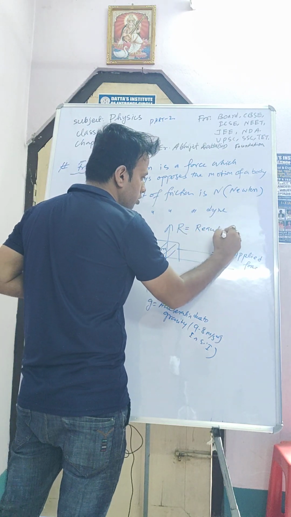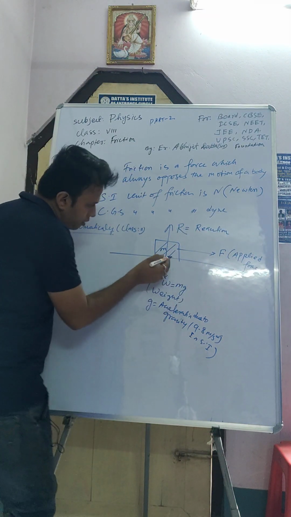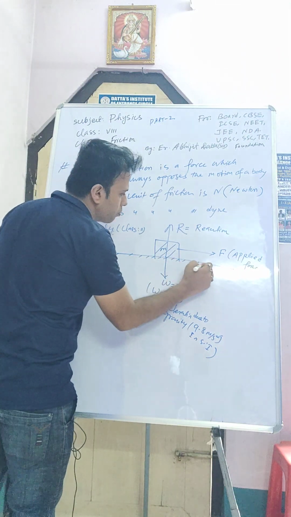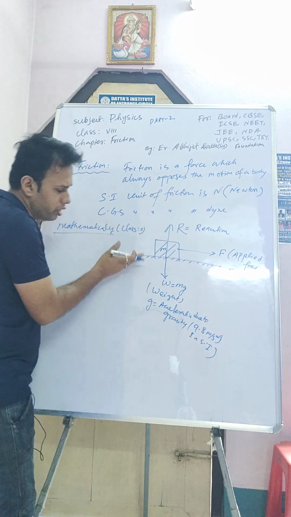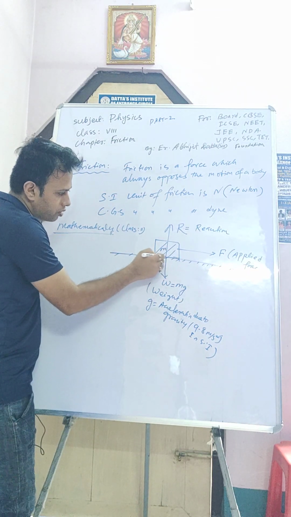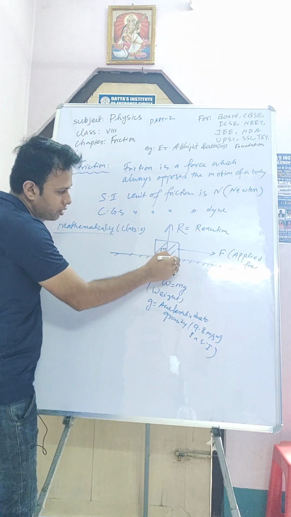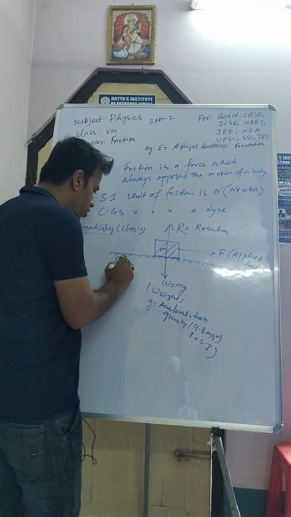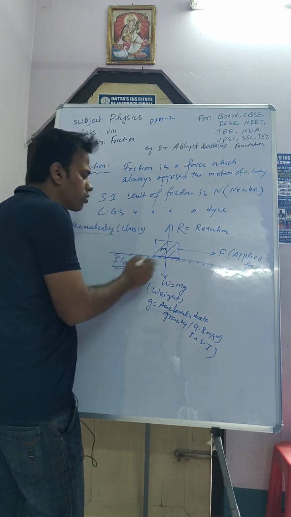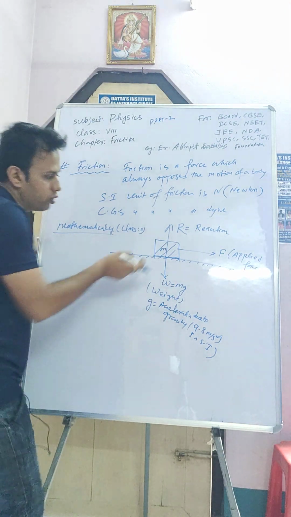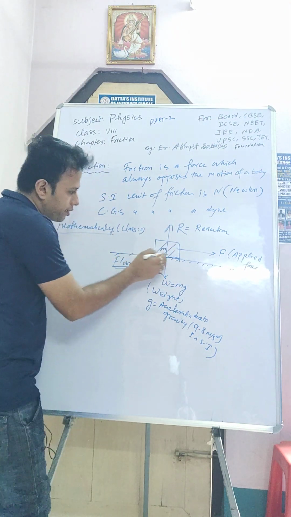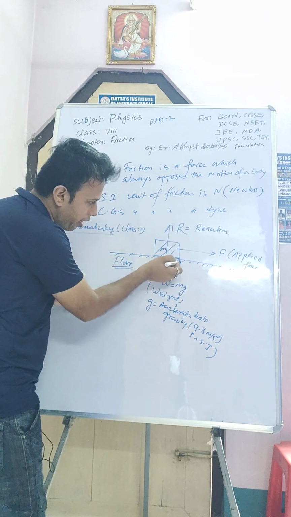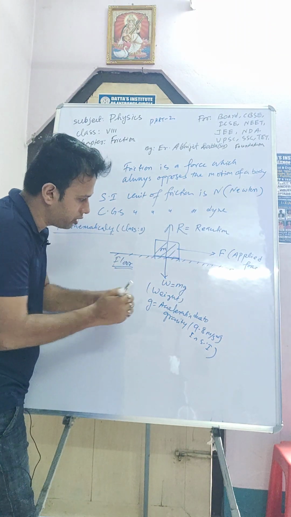Here between the contact surfaces, this is one block on a table, or it may be on the ground. The block is staying on the floor. Suppose this is one floor of a building or of your classroom, and this is the block, and the surface where the block and the floor touch is this one.